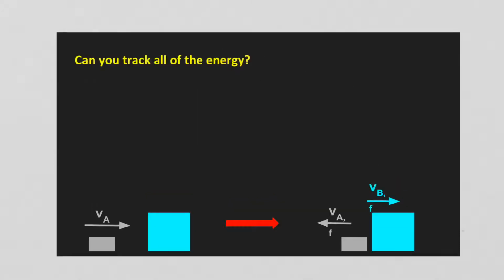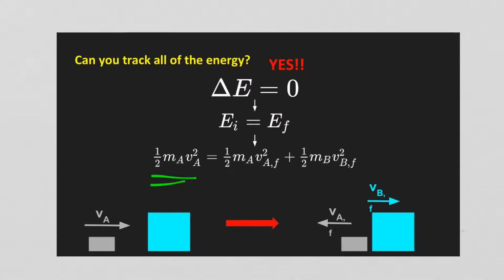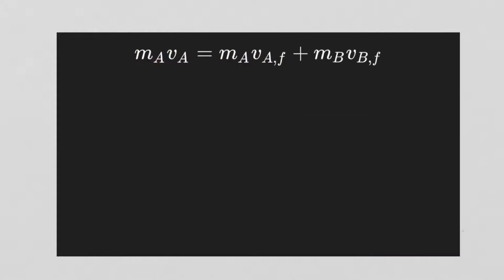But, can I track the energy? Yes, thank goodness. All right, so I know that the total change in energy is zero. I'm not worried about the blocks deforming. I'm not worried about breaking holes. I'm not worried about funny noises. I know where all the energy went. Initially, I have kinetic energy from block A, and at the end, they both have kinetic energy. Well, great, this gives me that second equation. Two equations, two unknowns. We can totally do this one.